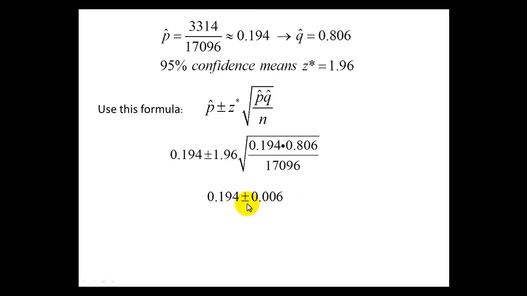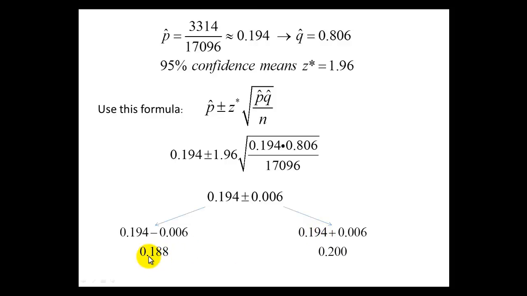Okay. The last part of this is to evaluate the plus or minus that are between these two quantities. So on the left and the right, I'm going to split it off. On the left, I take the 0.194 and subtract off the 0.006. And on the right, I take the 0.194 and I add on the 0.006. Now 0.006 is our margin of error. So you can see I've added and subtracted it to what our sample told us.